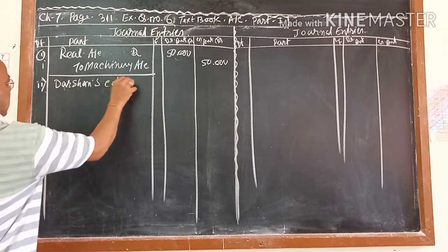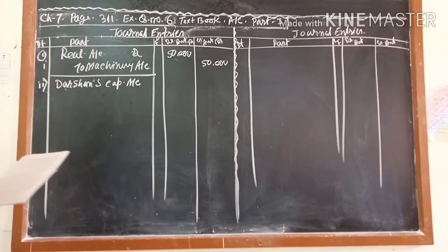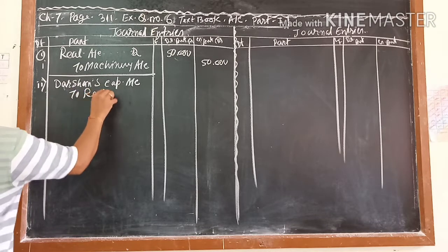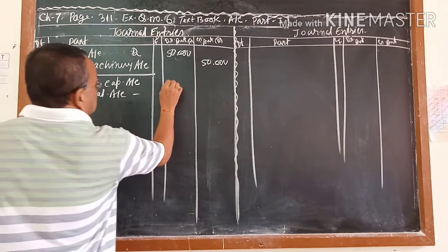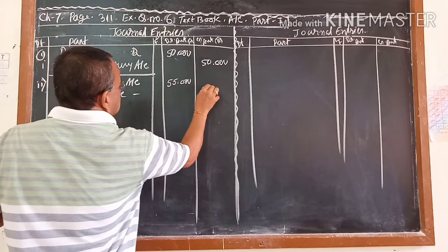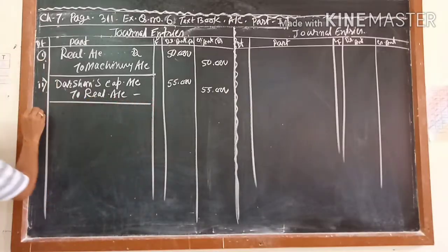I am writing capital, it may be the capital or current account, whatever it is. Darshan's capital account debit to realization account, for which amount? More than 50, that is 55,000, he has taken this. So this is the first entry and this is the second entry.